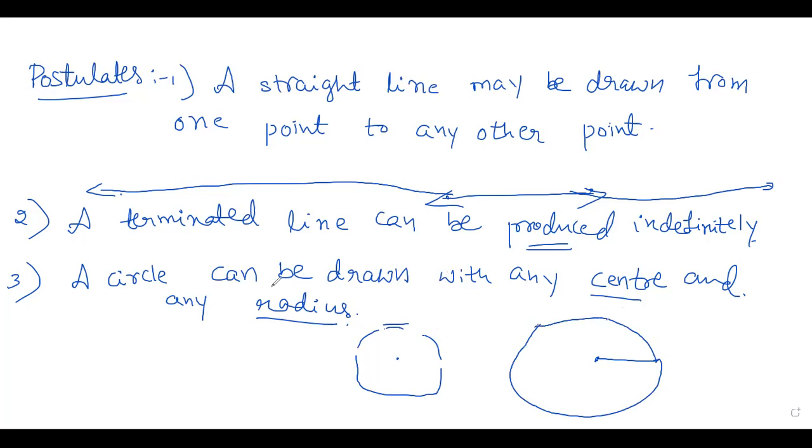Yes. A circle can be drawn with any center and any radius. ನಿಮಗೆ radius ಇತ್ತು ಅಂತಂದ್ರೆ you can draw a circle. If you have a point, you can draw a circle, right? So that is postulate. Third postulate.